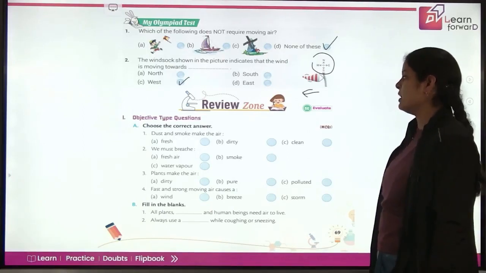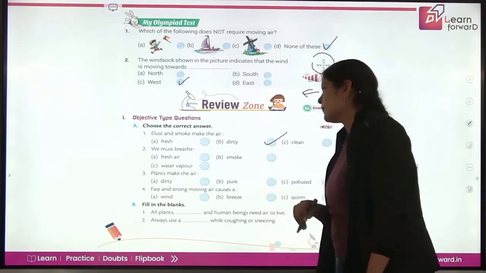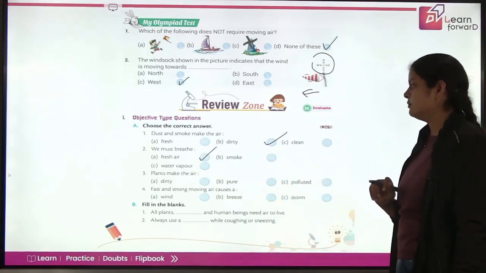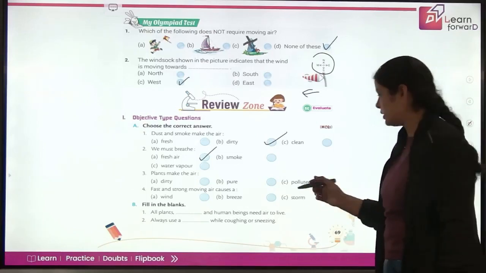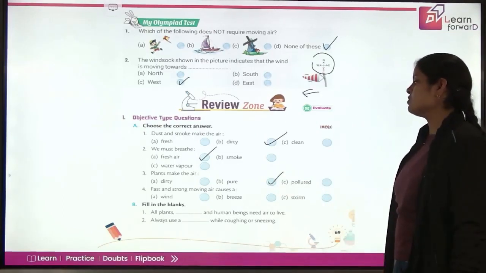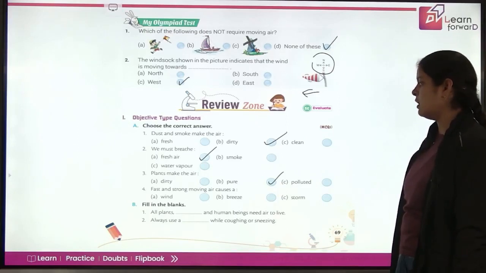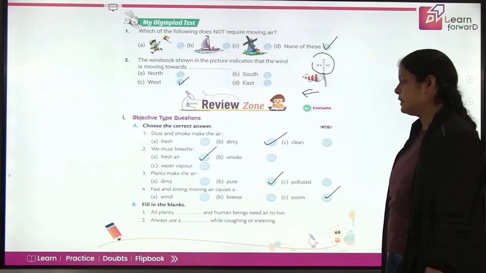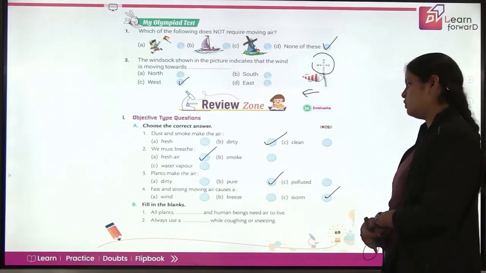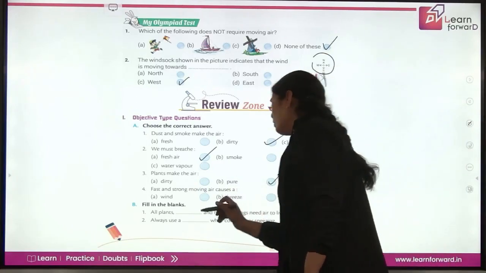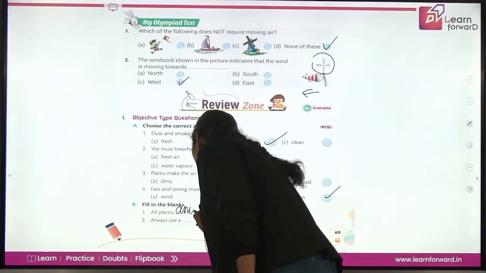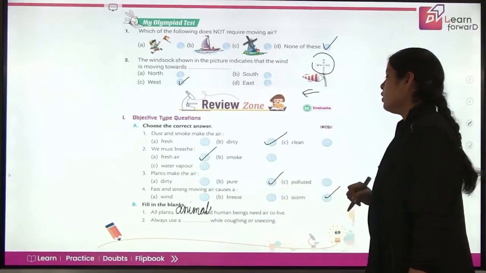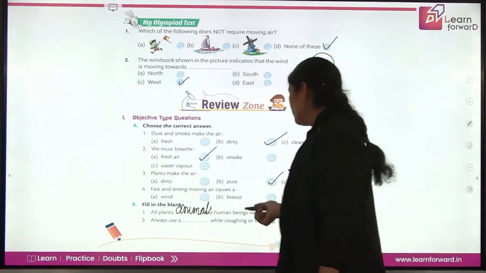Dust and smoke make the air dirty. We must breathe fresh air. Plants make the air fresh and pure, not dirty or polluted. Fast and strong moving air causes a storm. Fill in the blanks. All plants, animals and human beings need air to live. Always use a handkerchief while coughing.